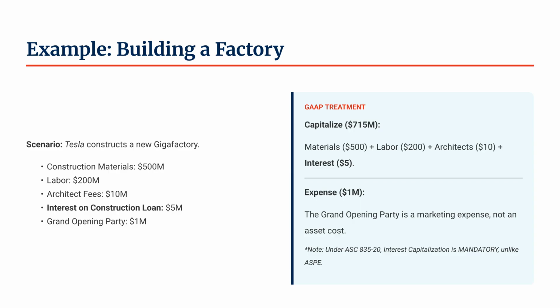However, look at the last item, the grand opening party. That $1 million is marketing. It adds no value to the physical building. Therefore, it is expensed immediately. We never capitalize costs that don't add to the physical asset's readiness.